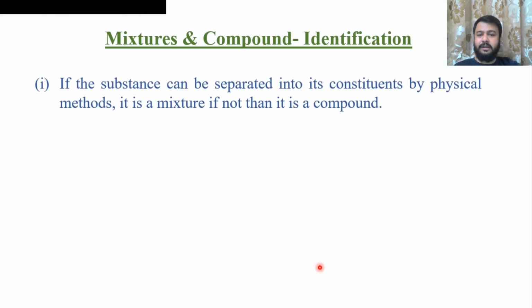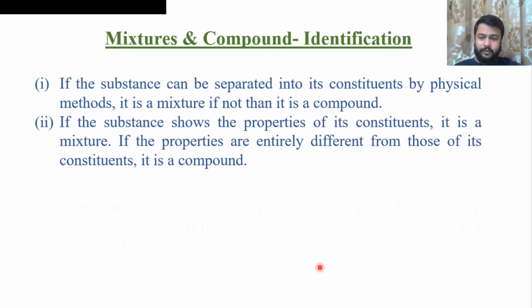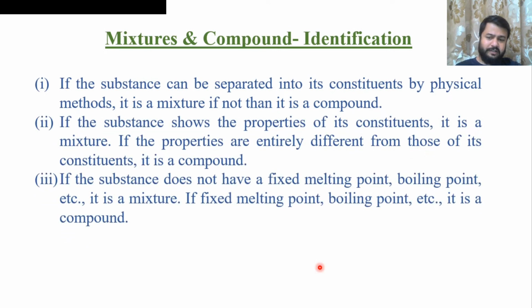Now, mixture and compound identification. We have 3 points for this identification, and these 3 points are really important to identify between a mixture and a compound. These identification questions are mostly asked in your exams, especially in the NTSE and the NSTSE exams. First, if a substance can be separated into its constituents by a physical method, then it is a mixture, not a compound. For example, a mixture of iron and sulfur, we can separate it with the help of a magnet.